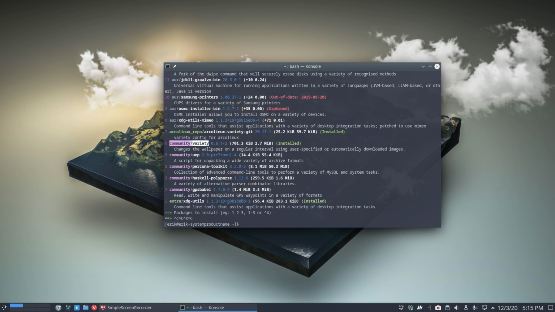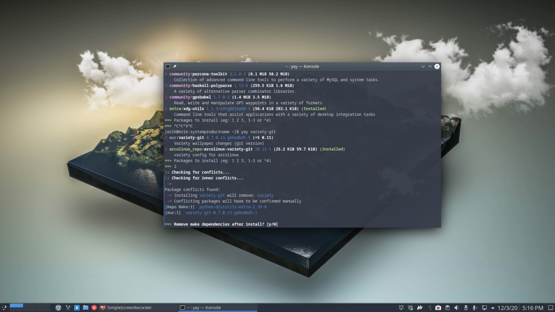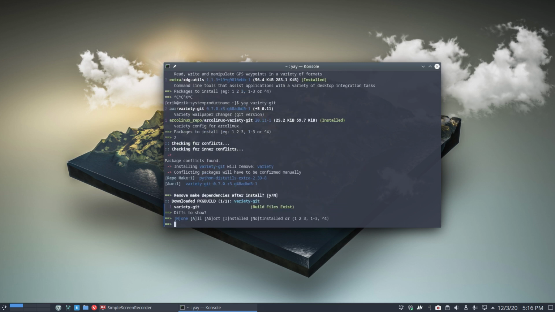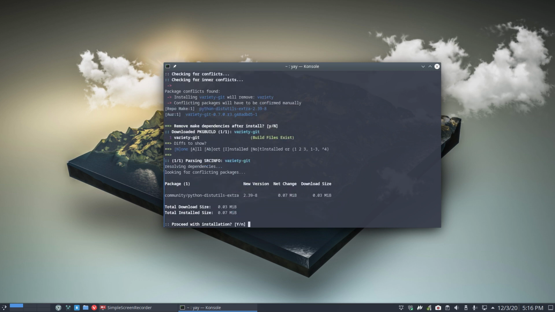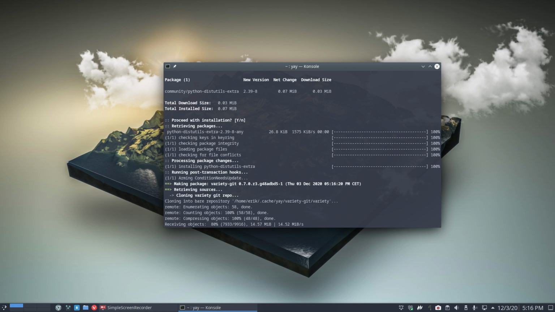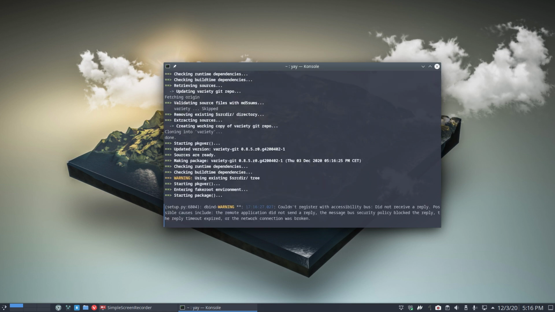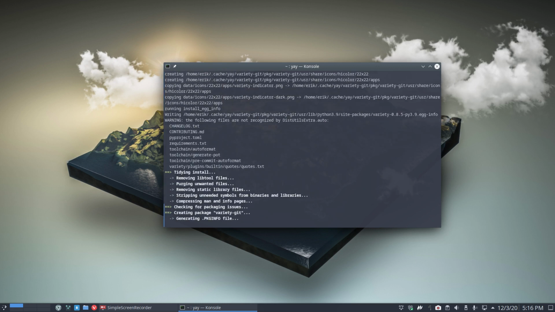Let's try to stop this thing, all right? And maybe there's a Git version of it. So that's another thinking process: let's try number 2 in the meantime and see if that solves things. Actually, that's the easiest way, right? I think we all take the easy way out, as long as it works. We really don't care. So let's install variety-git as a solution and see if that works.